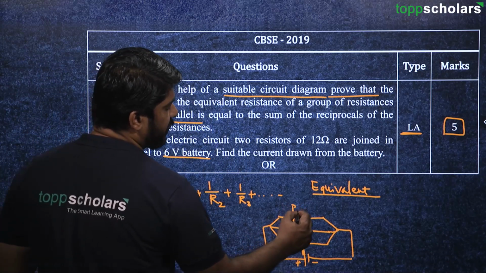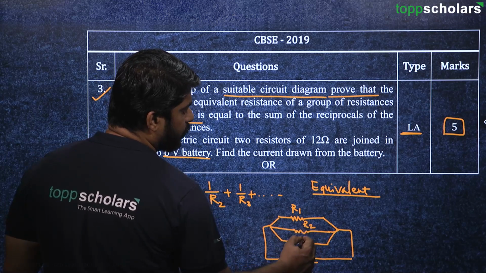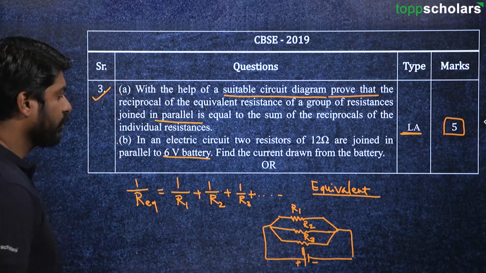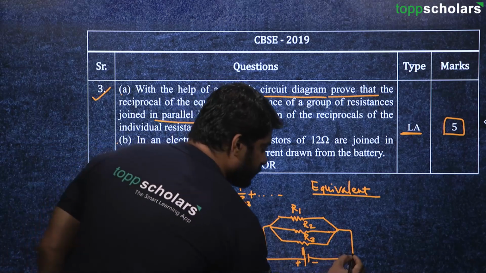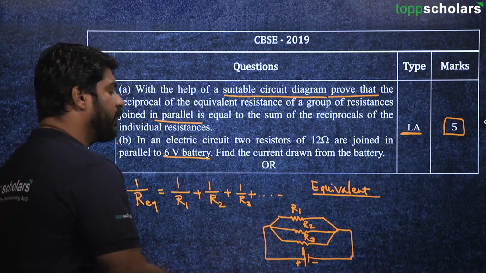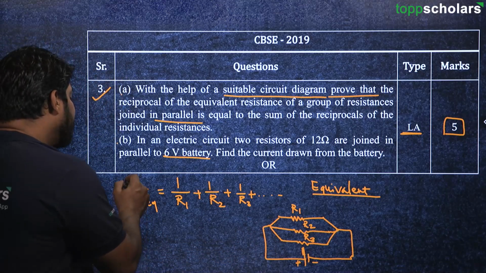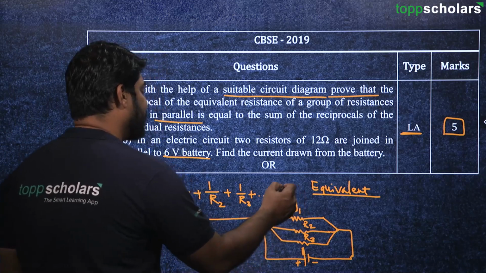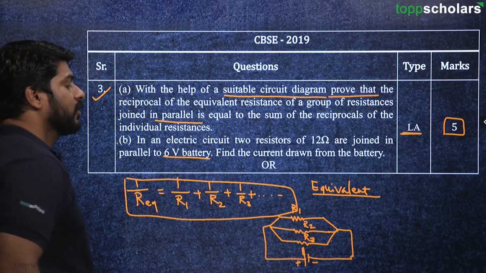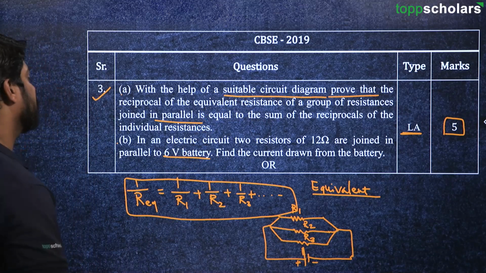Here is, let's say, R1, here is R2, and here is R3. So these are the 3 resistors which are connected in parallel. Here we can use Ohm's law and we can derive this equation. This is an easy derivation, we can easily prove this. There is a very simple method for this.